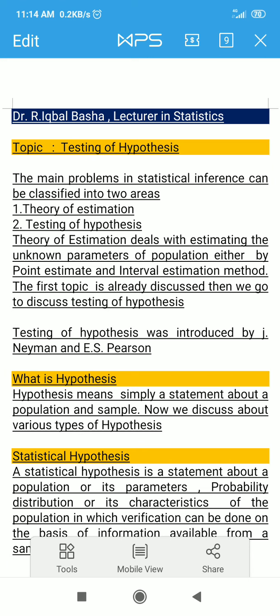Today we are going to discuss the testing of hypothesis. In statistical inference, there are some problems which are classified like theory of estimation and testing of hypothesis. Already I discussed theory of estimation deals with estimating the unknown parameters of the population, either by point estimation or interval estimation method. The first topic is already discussed. Now we go to the testing of hypothesis.